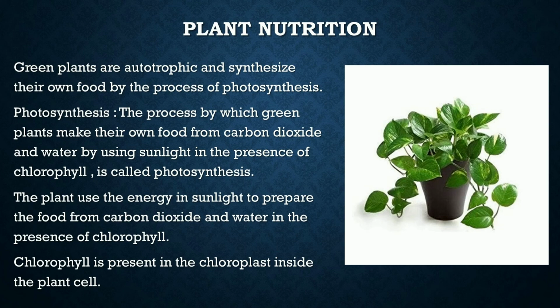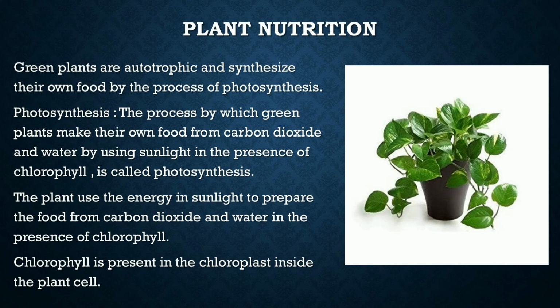The plant uses the energy in sunlight to prepare the food from carbon dioxide and water in the presence of chlorophyll. Now, what is chlorophyll? Chlorophyll is a green pigment which is present in the chloroplast inside the plant cell. It is responsible for the green color in the plants.